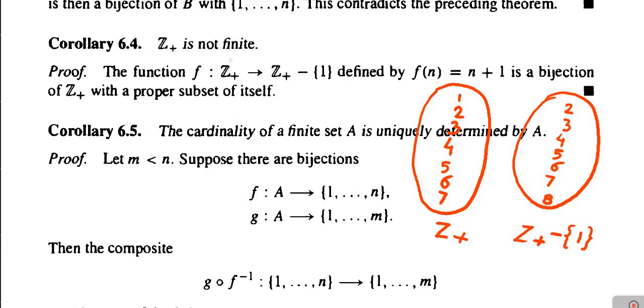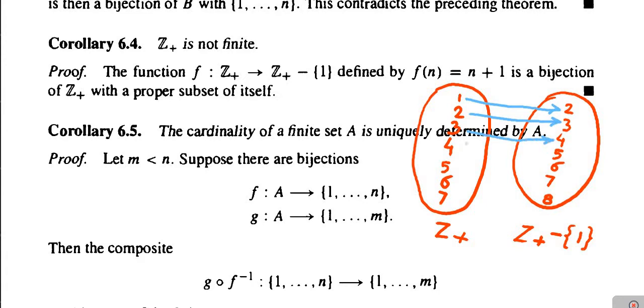f of n is n plus 1, which means put the value of n equal to 1 first of all. So image of 1 is obviously 1 plus 1, means it is 2. Image of 1 is 2. Next, image of 2 is 2 plus 1, means it is 3. Next, image of 3 is 3 plus 1, means it is 4.